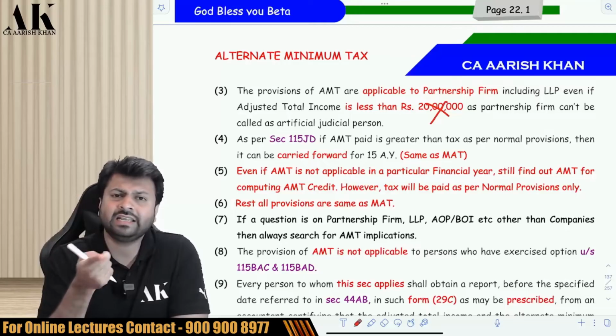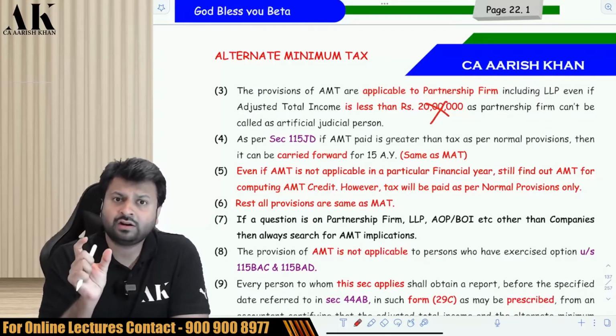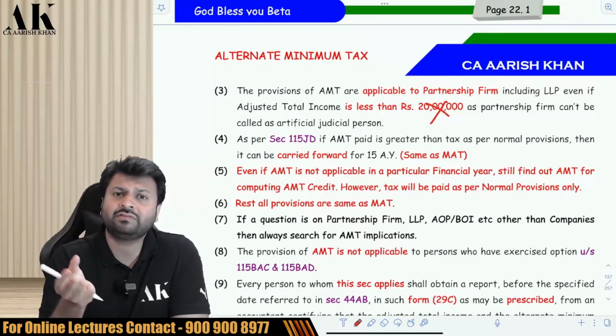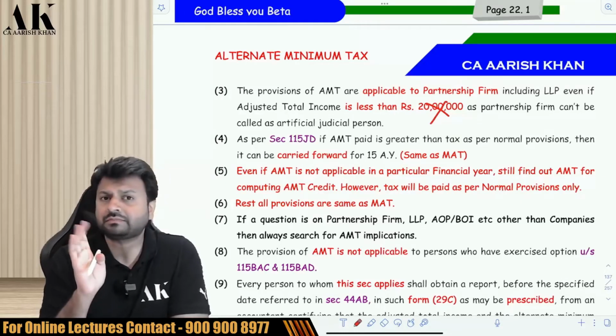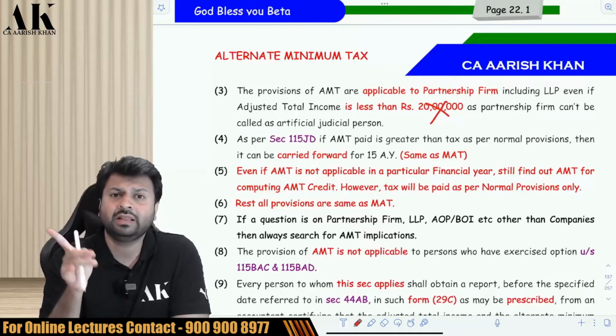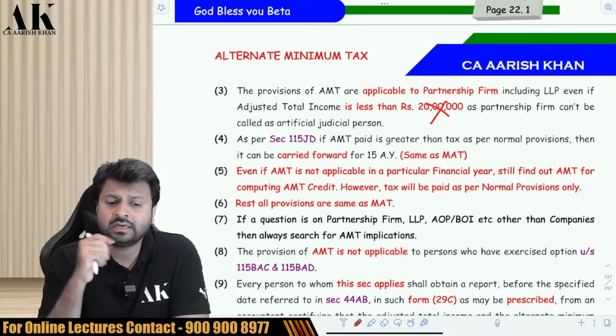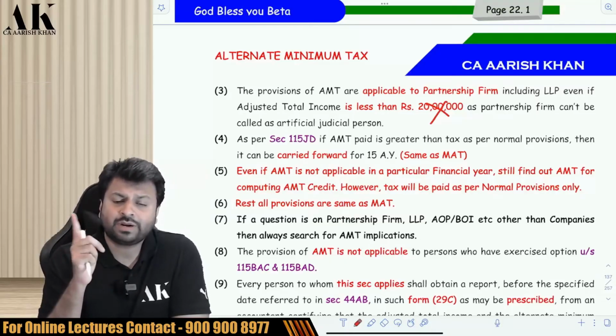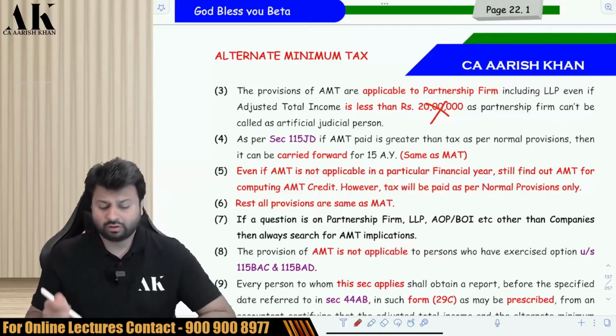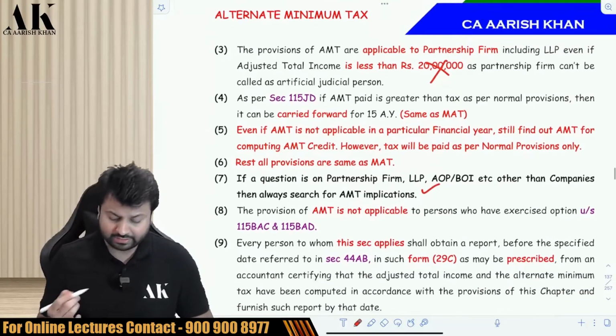The law says that in a particular year, if AMT is not applicable, then also compute AMT and find out the difference. Just for the sake of taking the credit, you have to compute AMT, find out the credit and then use it. You are absolutely allowed to do that. Don't worry about it. Next. If a question in the exam is on partnership firm, LLP, AOP, then always try to find out what AMT implication might be there.